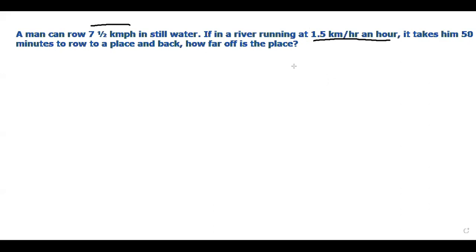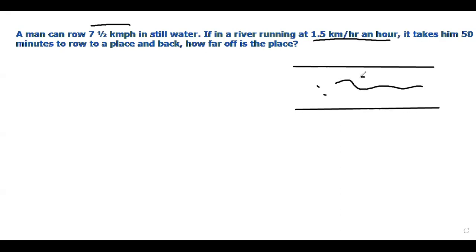This is a river now. There is a man here. A man can row 7.5 kilometers in still water. That means the speed of the man is 7.5 kilometers per hour. If in a river running at 1.5 kilometers an hour, that means the speed of the river is 1.5 kilometers per hour.